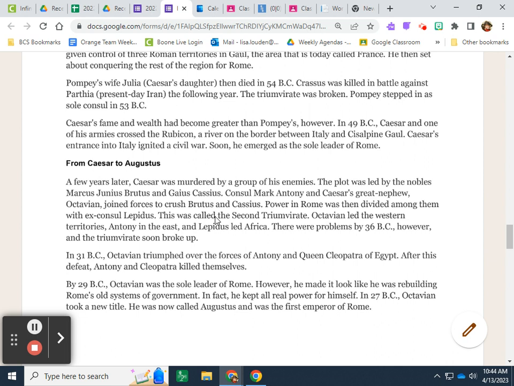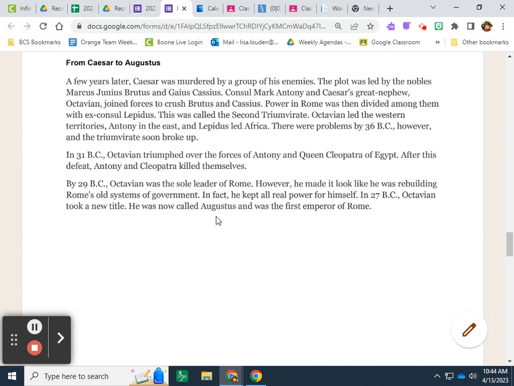In 49 BC, Caesar and one of his armies crossed the Rubicon, a river on the border between Italy and Cisalpine Gaul. Caesar's entrance into Italy ignited a civil war. Soon he emerged as the sole leader of Rome.